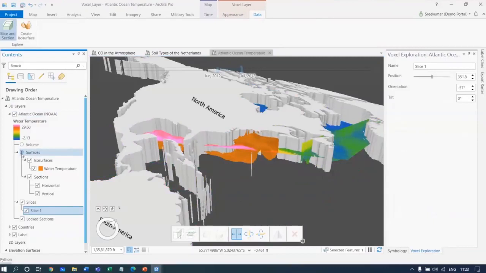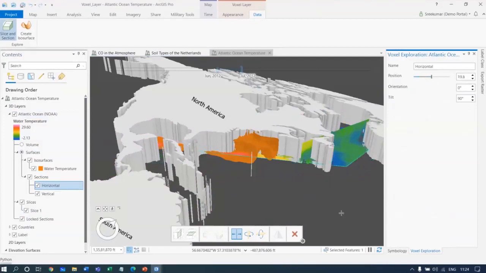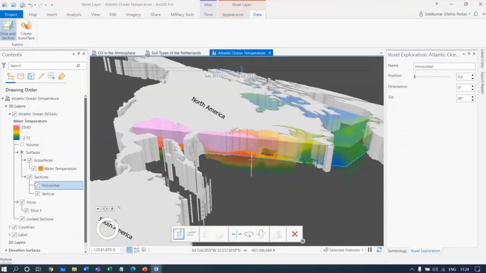So you can see the vertical position, similar way you can do for the horizontal areas also. And you can also create surfaces. And here you can see the horizontal position of that. And you can just move and play around various horizontal sections and the values of it.